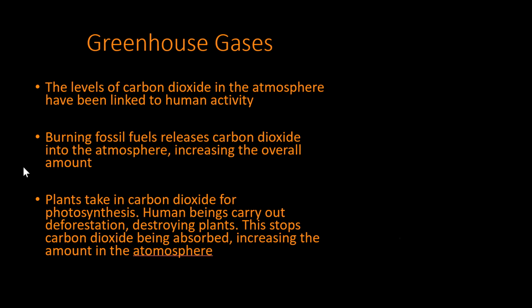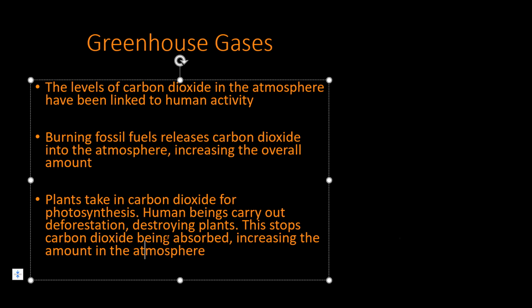Plants take in carbon dioxide for photosynthesis. That's important because if we're releasing a load of CO2, plants take it in and it's kind of a balancing act. However, human beings continue to carry out deforestation, destroying plants and habitats. This stops that carbon dioxide being absorbed, which increases the amount of carbon dioxide in the atmosphere again. And I called it the atmosphere, which is nonsense.